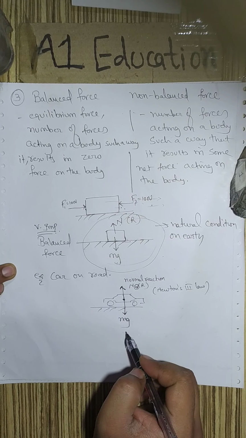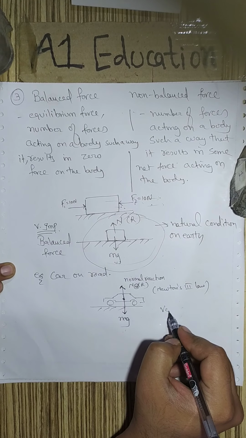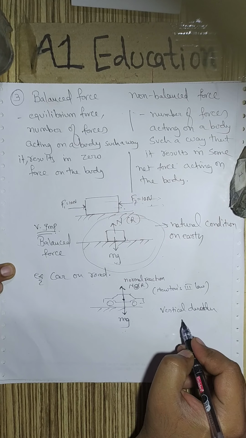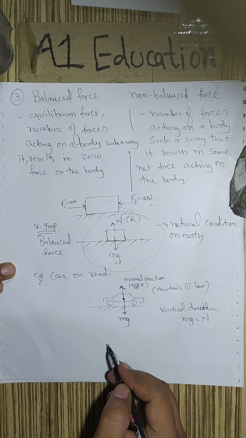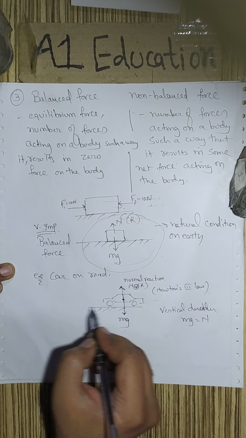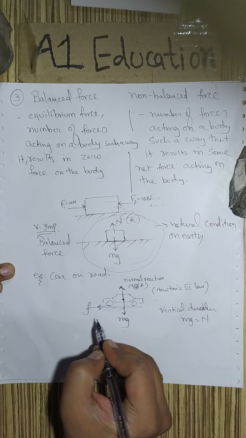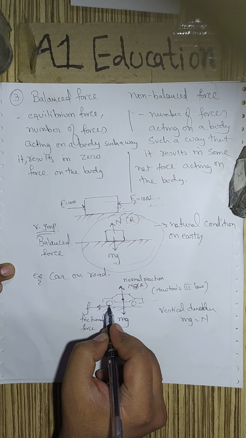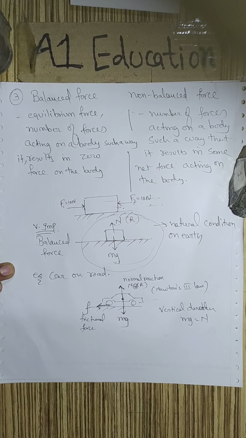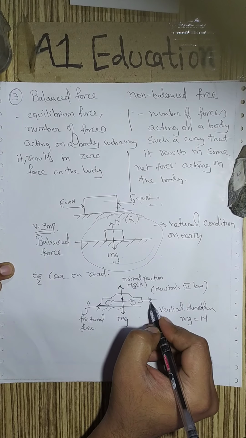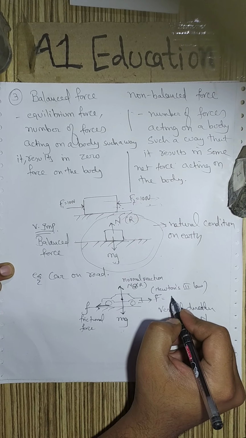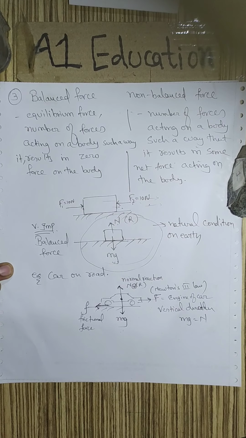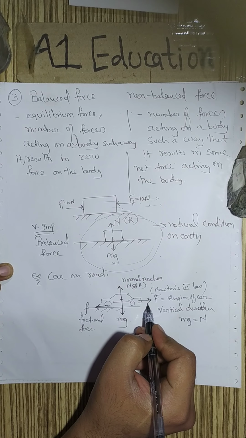So in the vertical direction, the forces are balanced. The weight is balanced by the normal reaction. What about the horizontal direction? In the horizontal direction, the frictional force acts in the backward direction. You know that friction force always acts in the opposite direction to that of the motion. But the force F due to the engine of the car is in the forward direction. Now we know that the car moves in the forward direction.